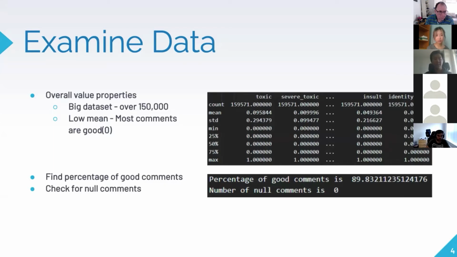When we examine the data, we can see that there are over 150,000 comments, and the mean for all the label classes are really small. Since good comments are labeled as 0, this indicates that most comments are good, as seen at the bottom. We also check for any null comments just in case. Next.